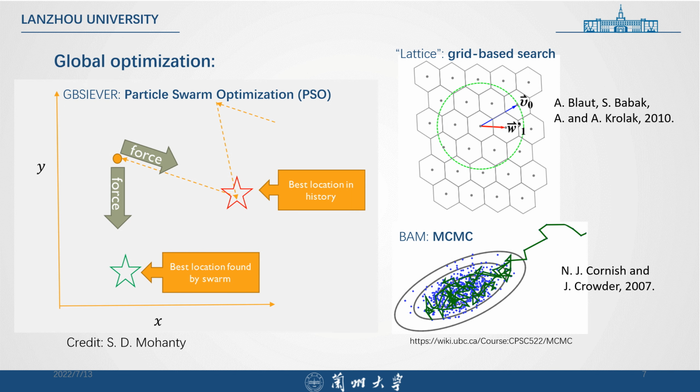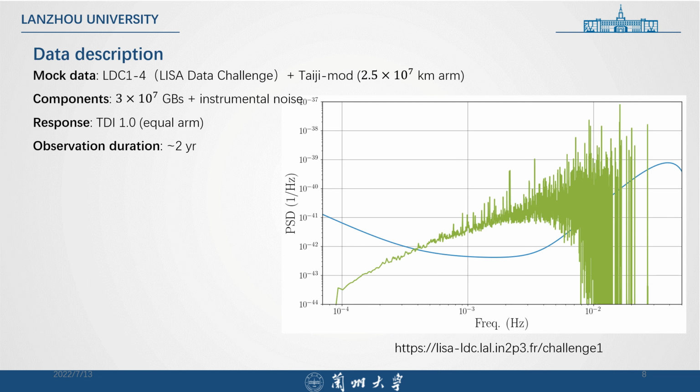In our paper, we use so-called particle swarm optimization, which is inspired by the behavior of a flock of birds. And compared to other methods like grid-based search and MCMC, it is quite efficient and accurate. And then we apply our GBSIEVER pipeline to the simulated data. And the simulated data description is listed here.